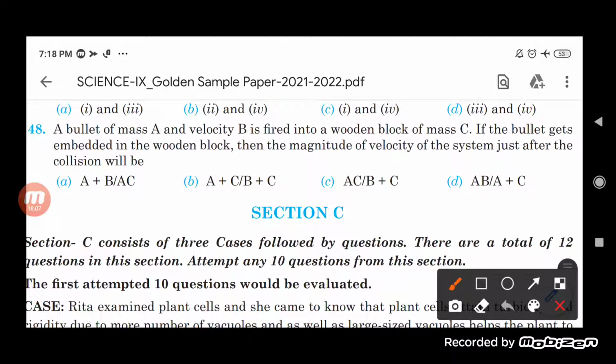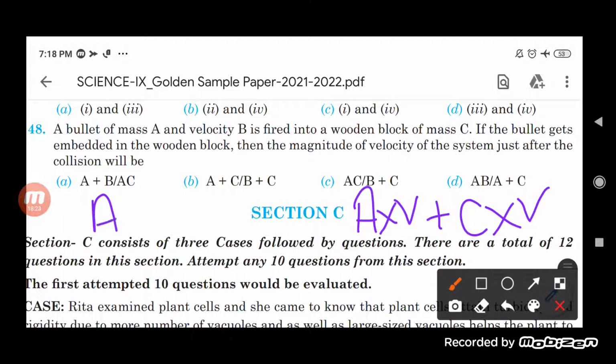The velocity got changed, but the mass remains the same. So the mass of the bullet A into V, plus the mass of the wooden block C into V, or we can write it in an easier form, A plus C into V.